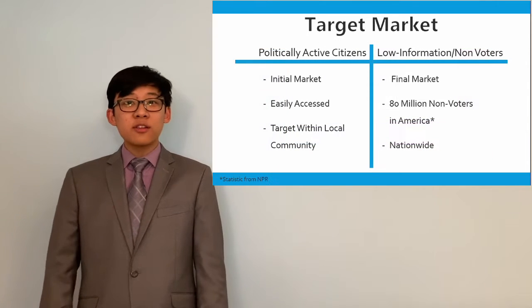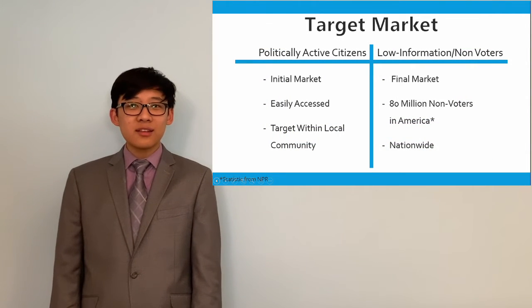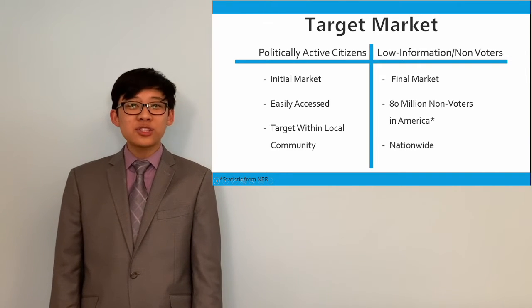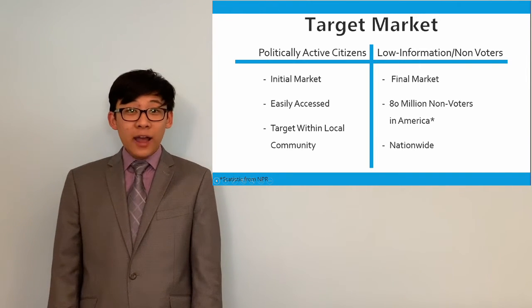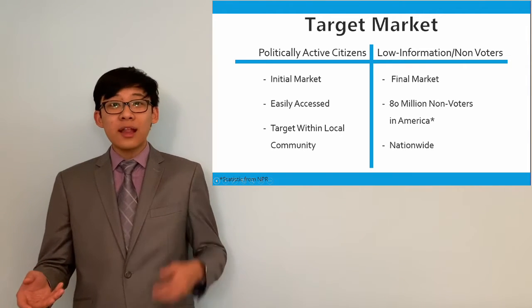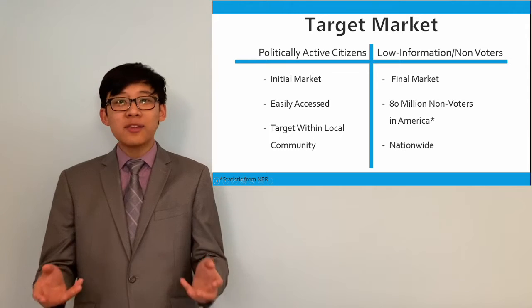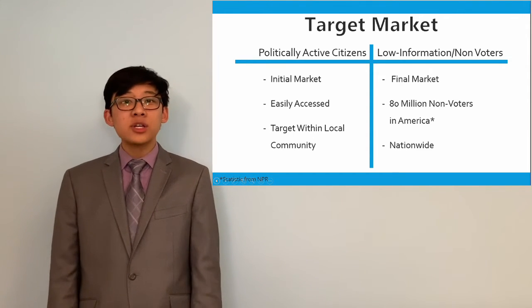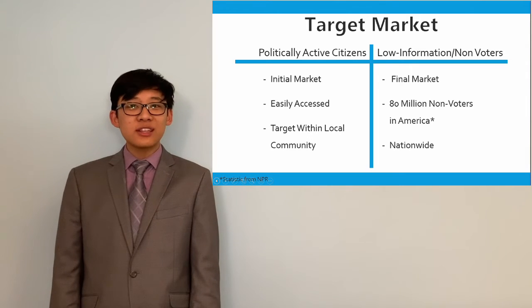Our target market is first going to be politically active citizens, as they are easily accessible because they are familiar with politics, especially local politics. Our final target market, though, are the 80+ million non-voters and low information voters that are not as politically active. We hope to penetrate this market by licensing PoliMatch to large news and political organizations in order to help distribution.